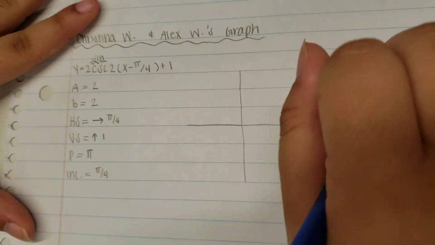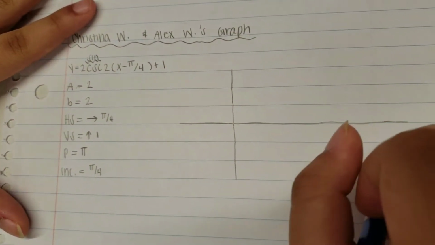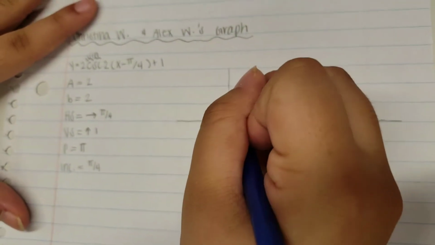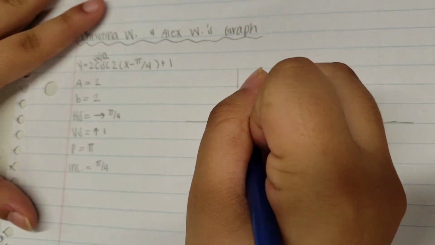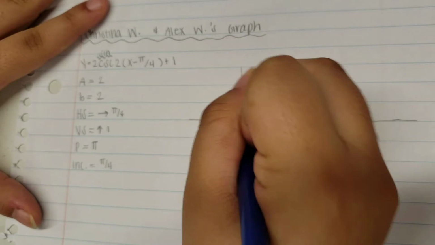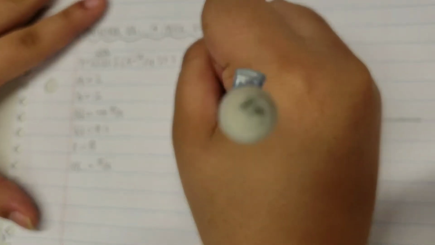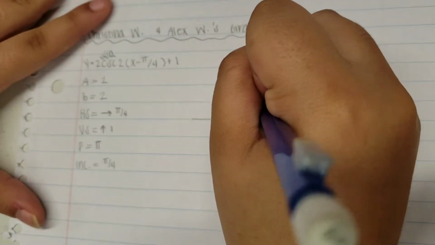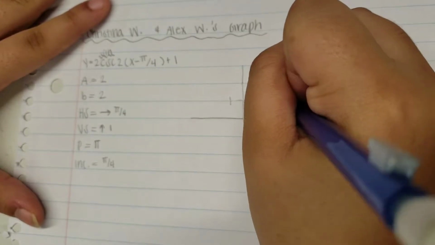So first we would start off by plotting all of our points, kind of. Since the vertical shift is up 1, there's 1. This is kind of the midline.